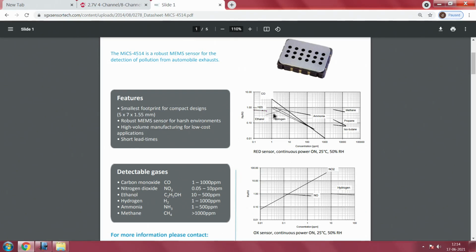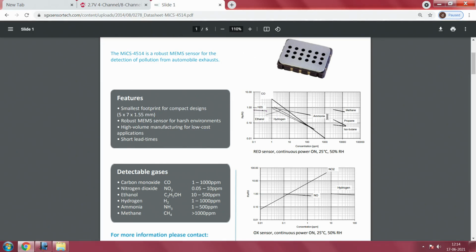So, this chart is telling you that if you measure CO, you are not sure whether you are measuring H2S, ethanol, hydrogen, ammonia and so on and so forth. Your environment to a large extent will tell you whether that environment actually is also rich in other gases. So, you must know your environment.